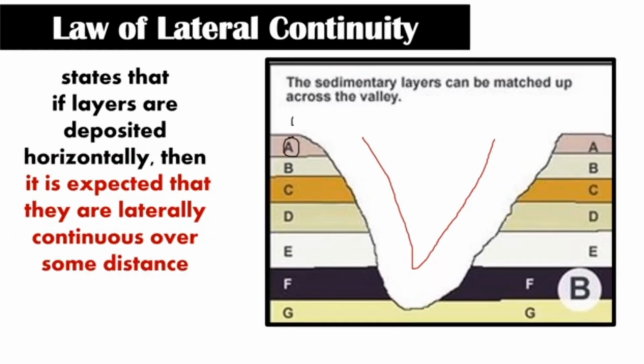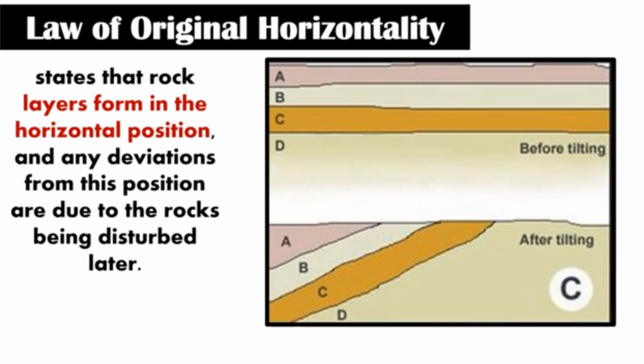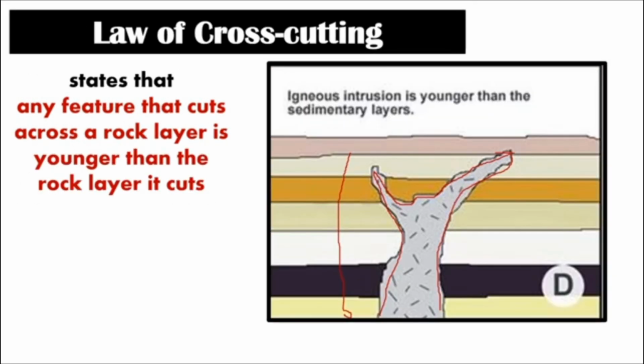Next is the law of lateral continuity. This law states that if layers are deposited horizontally, then it is expected that they are laterally continuous over some distance. Third is the law of original horizontality. This states that rock layers form in the horizontal position, and any deviations from this position are due to the rocks being disturbed later. Finally, the last law is the law of cross-cutting. This law states that any feature that cuts across a rock layer is younger than the rock layer it cuts.